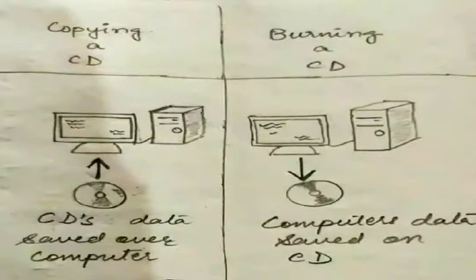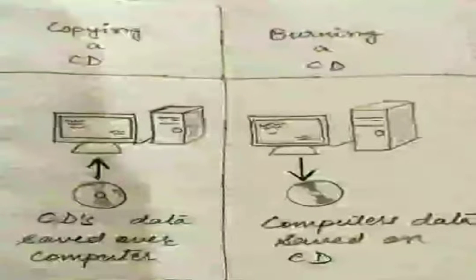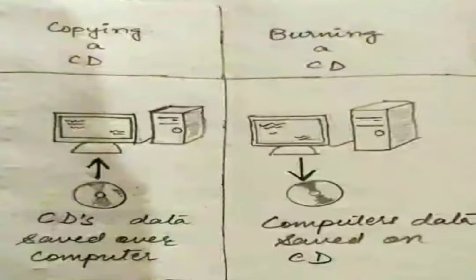Look at this picture to understand the difference between copying a CD and burning a CD. Copying a CD, that means when we store CD data into our computer, that process is termed as copying a CD or ripping a CD. Next is burning a CD. Burning a CD is just the reverse process of copying CD data into our computer. That means when we save computer data onto a CD, that process is termed as burning a CD.